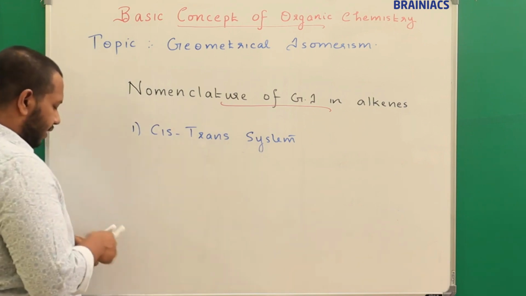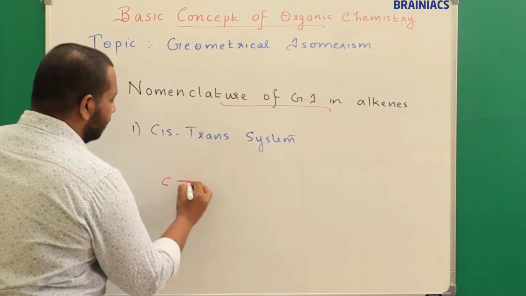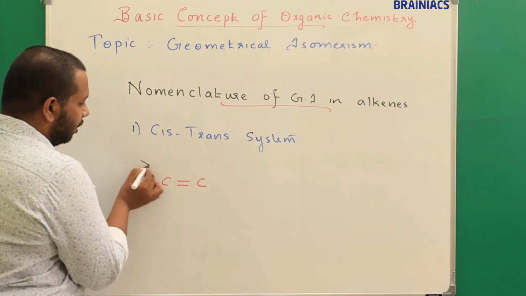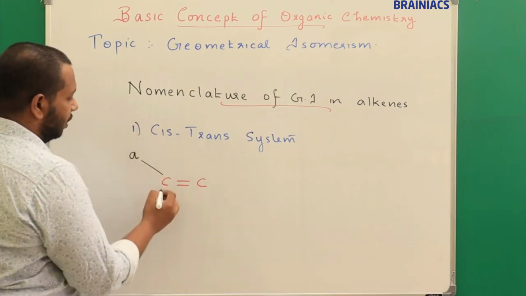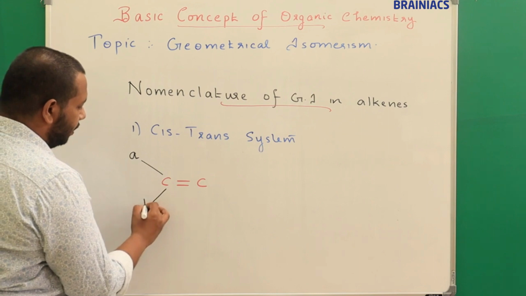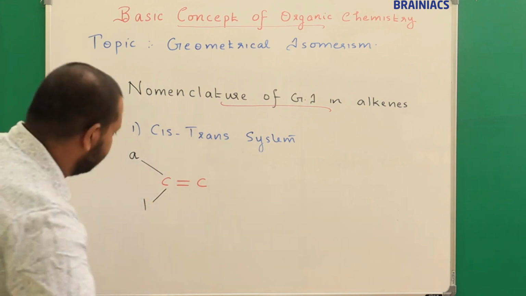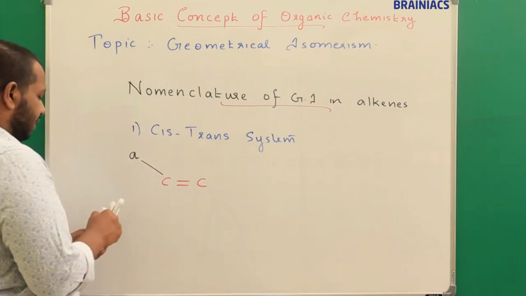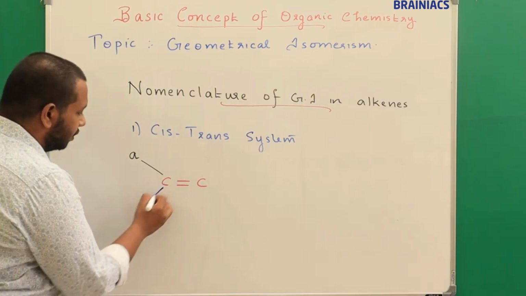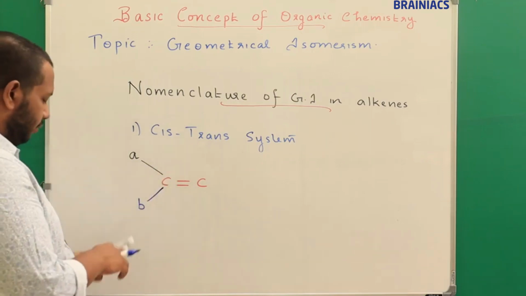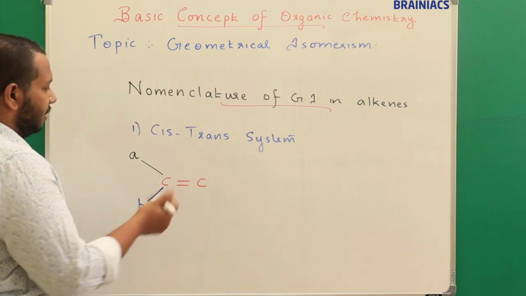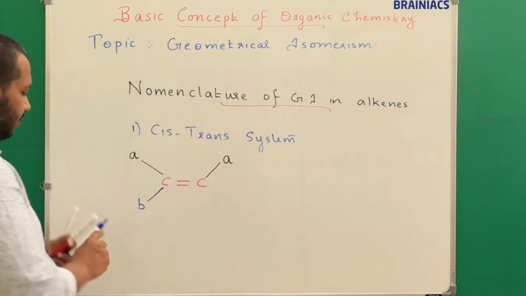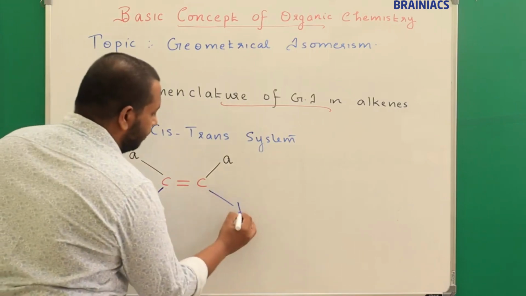You have a C double bond C, and you have an A here and a B here. Now you have the same A here, and you have a B here.